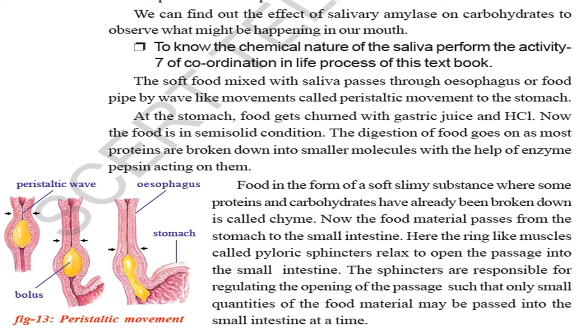The soft food mixed with saliva passes through the esophagus, or food pipe, by wave-like movements called peristaltic movements to the stomach. At the stomach, what happens? Food gets churned, mixed up and broken down with gastric juice and HCl. HCl is present in the stomach. Understood? Which acid is present in the stomach? HCl. And the enzyme in our mouth? Ptyalin. Just now we have read it.